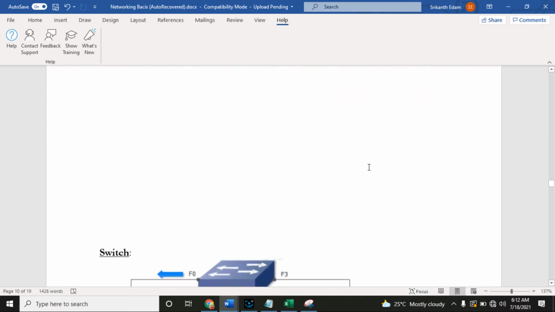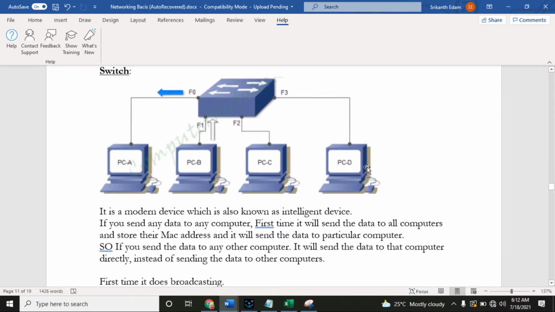Next we have the switch. A switch also works like a hub, but here the switch will store the MAC address of the computers. It is a modern device, also known as an intelligent device. If you send any data to any computer, the first time it will send the data to all computers and store their MAC addresses, and then it sends the data to the particular computer.